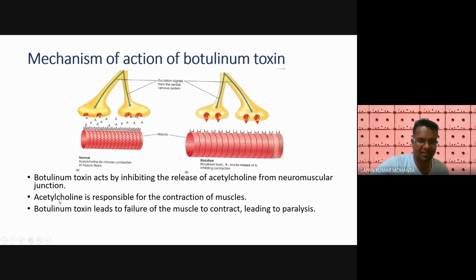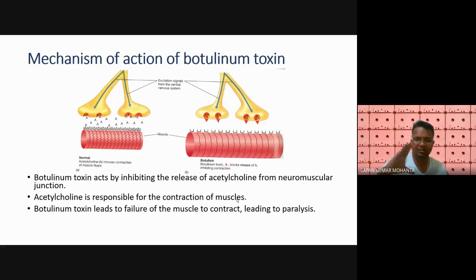This acetylcholine is responsible for the contraction of muscles. What it does is contract our muscles. But if there is botulinum toxin, it will inhibit the production or function of acetylcholine, and due to that our muscle will not contract and will always be in this mode.